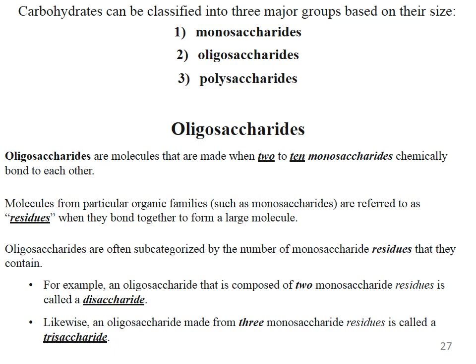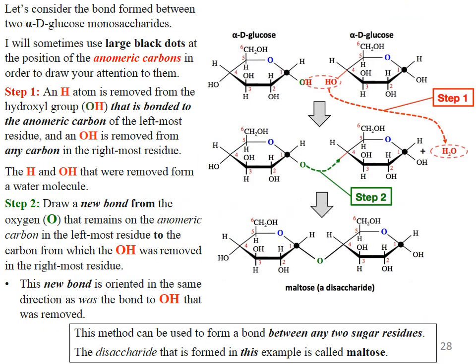Likewise, an oligosaccharide made from 3 monosaccharide residues is called a trisaccharide. Let us consider the bond formation between 2 alpha-D-glucose monosaccharides. I will sometimes use large black dots here, this dot, this dot, and this dot, at the position of the anomeric carbon. Here the anomeric carbons are shown with black dots.